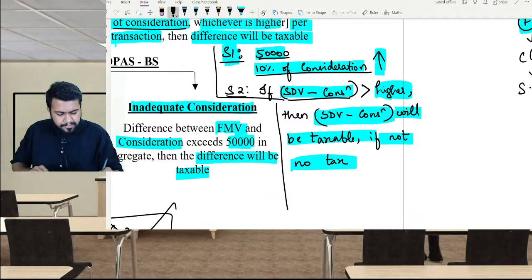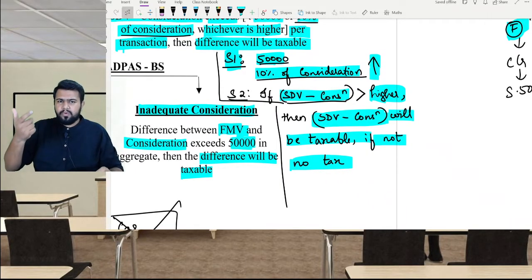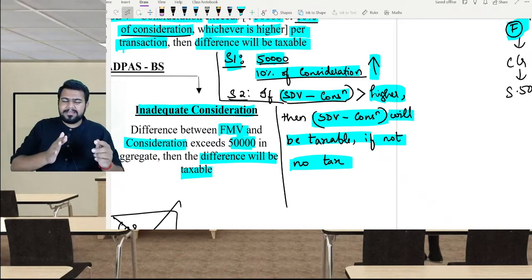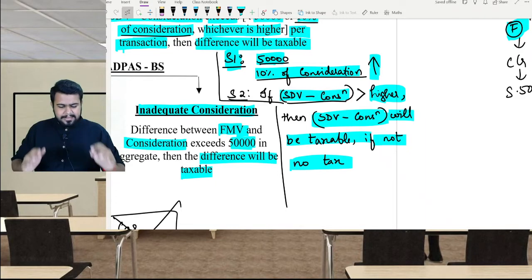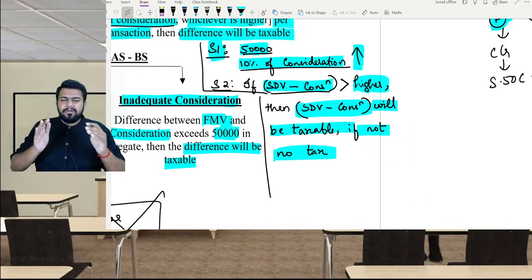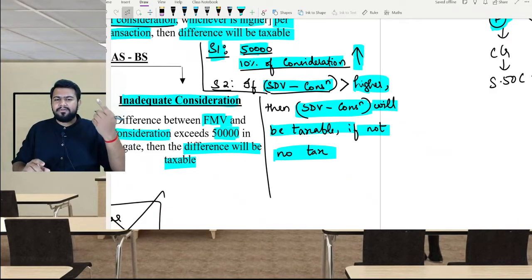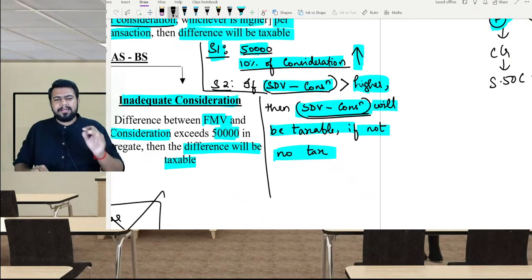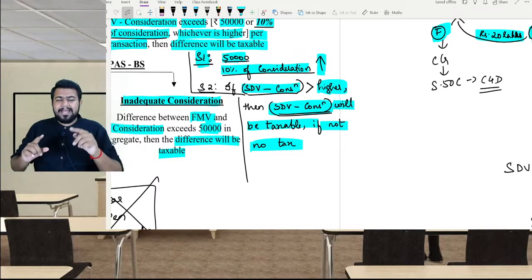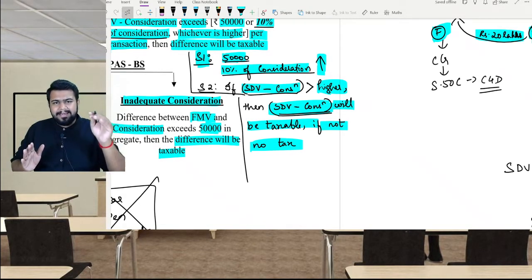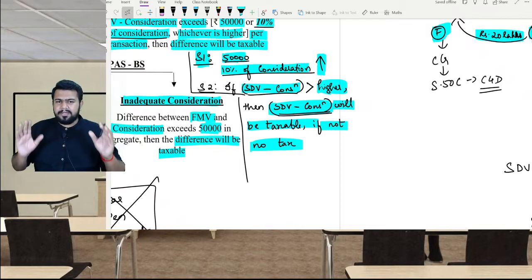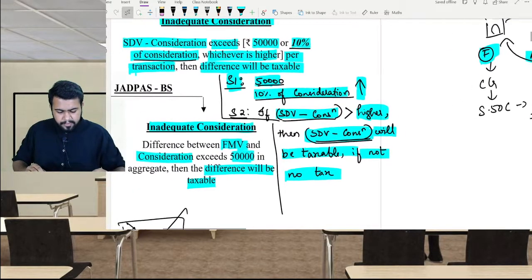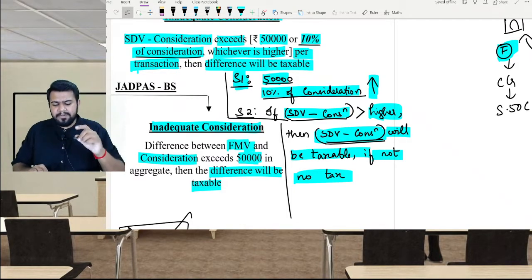Then step 2: you have to find stamp duty value minus consideration. What is the stamp duty value? 1 crore. What is the consideration? 20 lakh rupees. So stamp duty value minus consideration is 80 lakhs, correct? Now, if the stamp duty value minus consideration is greater than the higher value that we calculated above, then stamp duty value minus consideration will be taxable under 56(2)(10). So, in my case, since 80 lakh rupees is higher than 10 lakh rupees, 80 lakh rupees is taxable under 56(2)(10).